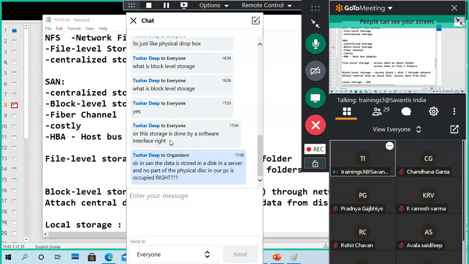And Tushar also asked one question: in the SAN, is data stored on the disk in the server? Is no part of the physical disk occupied on our PC? Yeah, in our physical PC, it won't occupy. When you put data in your disk, the data will be occupied in the central storage space only, not in your physical space.